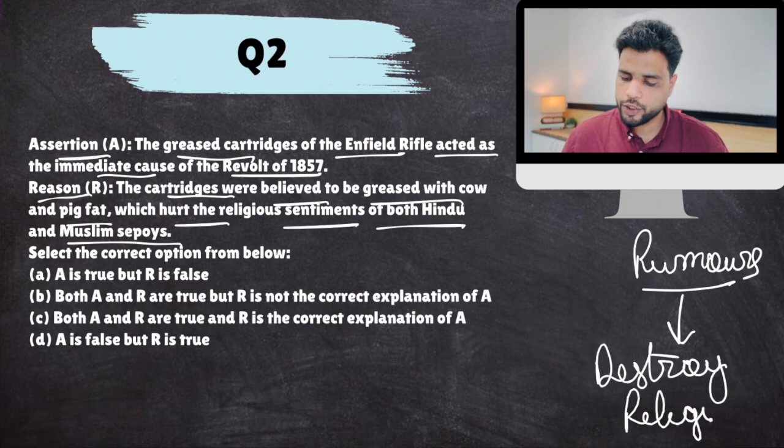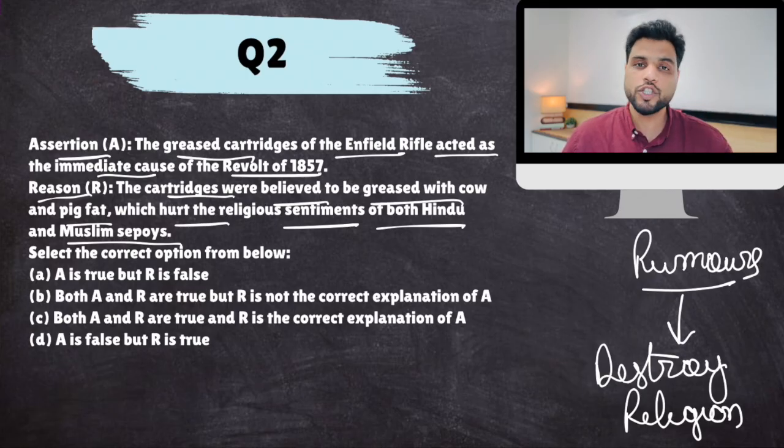Plus, the East India Company was also guilty of some of this because there were a lot of missionary activities, religious conversions happening. Then they passed certain laws which were social reforms, but the conservative people viewed it as destruction of their religion. For example, sati abolition, widow remarriage, all of this was viewed by the conservative sections as destruction of their traditional religion. Clear? So this was already brewing. This feeling was already there. And it was not just restricted to Hindus, it was also there with Muslims as well. They were also feeling dissatisfied.